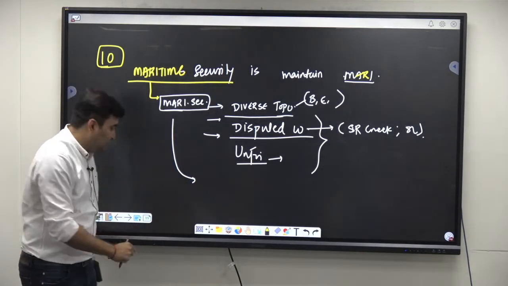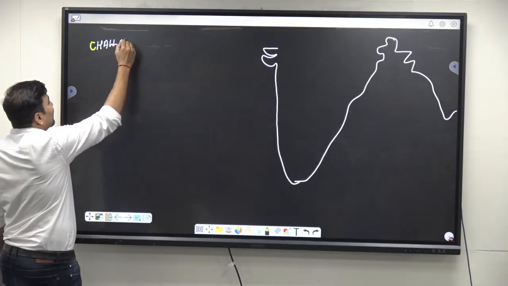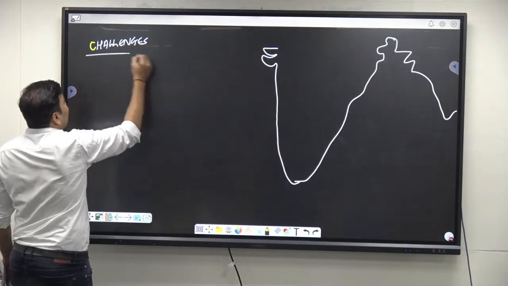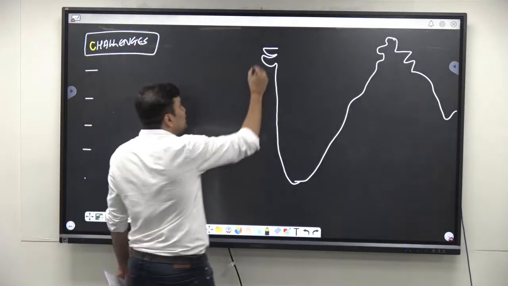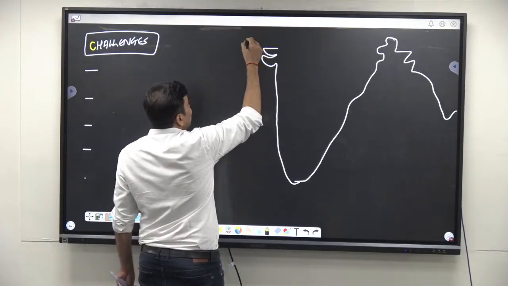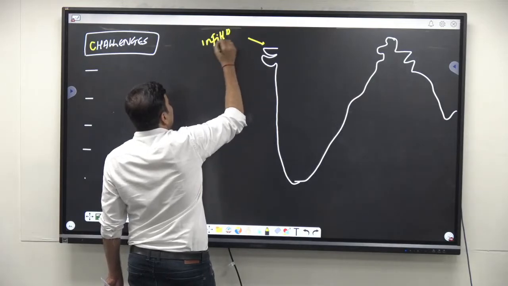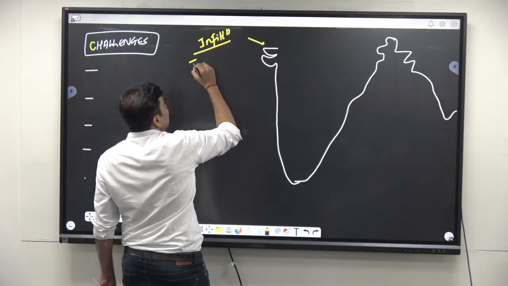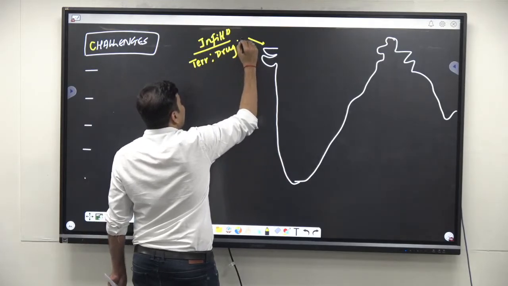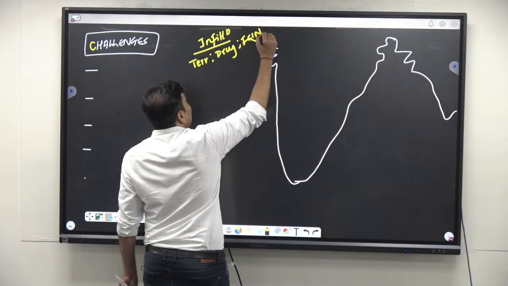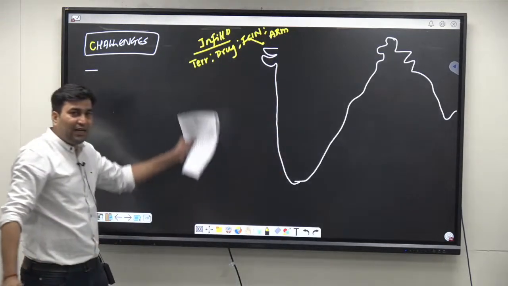Let us understand the challenges. So when I am writing the challenges, I am writing them directly in the diagram, but आप लोग point wise लिख लो, okay? सबसे पहला challenges with respect to, I am writing here, infiltration, correct? Infiltration of the terrorist, उसके बाद drugs, उसके बाद fake currencies, right? And arms. Not only from here, सभी तरफ होता है, but here I am showing on the ये.